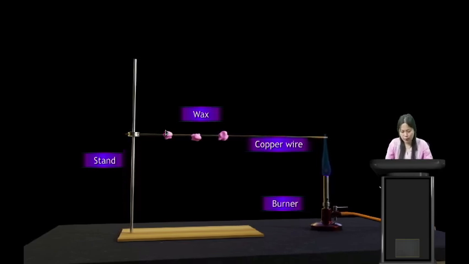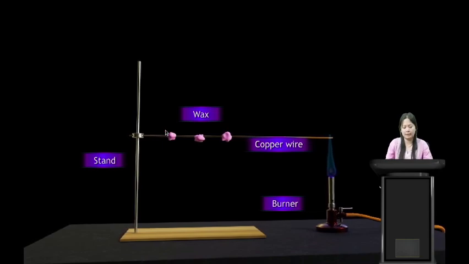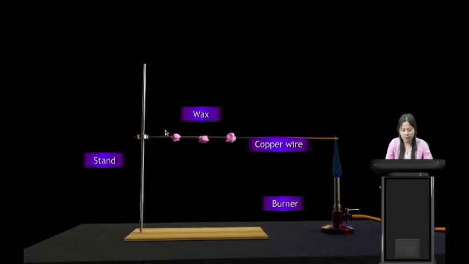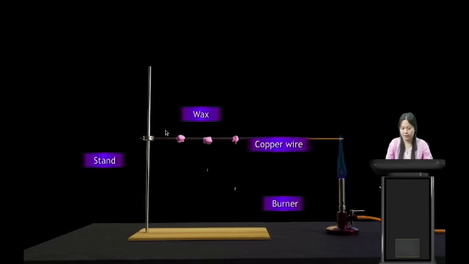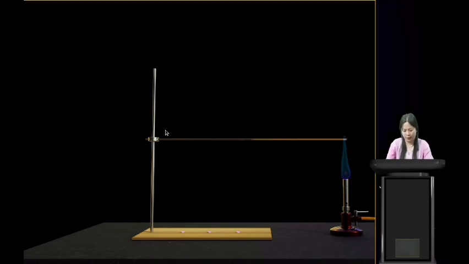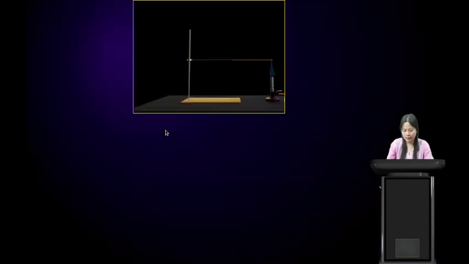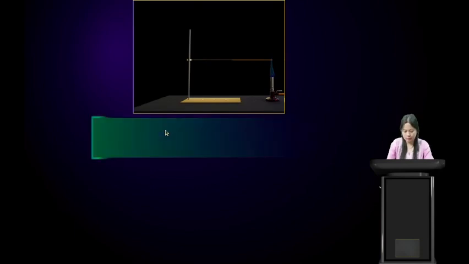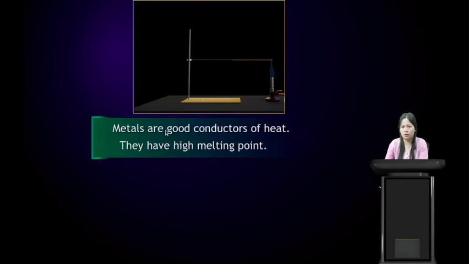When we heat the copper wire, you will see that after some time the wax begins to melt. Yes, students, you are heating the copper wire here, but the wax is melting there. Why is that so? It is because the copper wire has heated up, it became hot, and so the wax melted away. So metals are good conductors of heat.